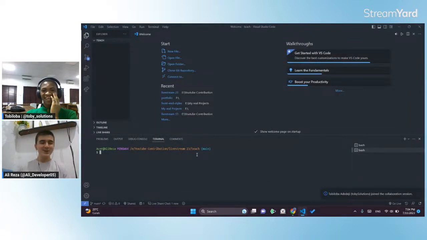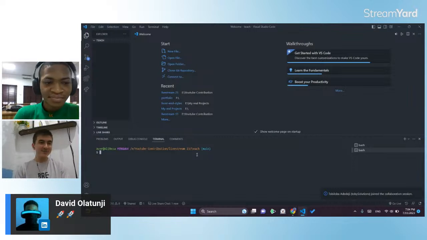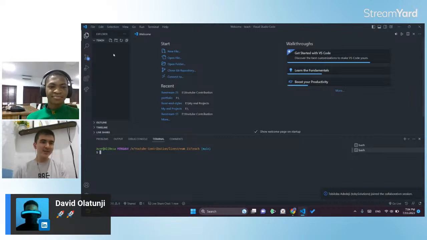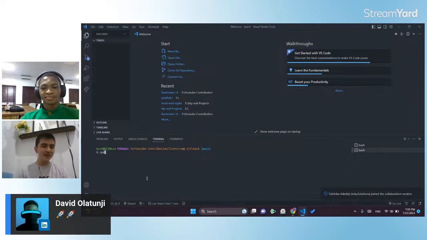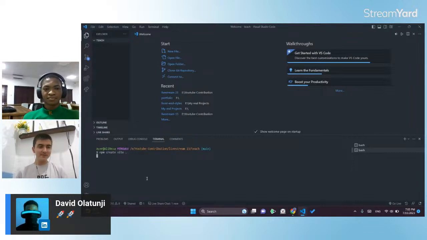First, what we need to do right now is create a React project. We have nothing right now, so we run npm create vite. We have to wait.